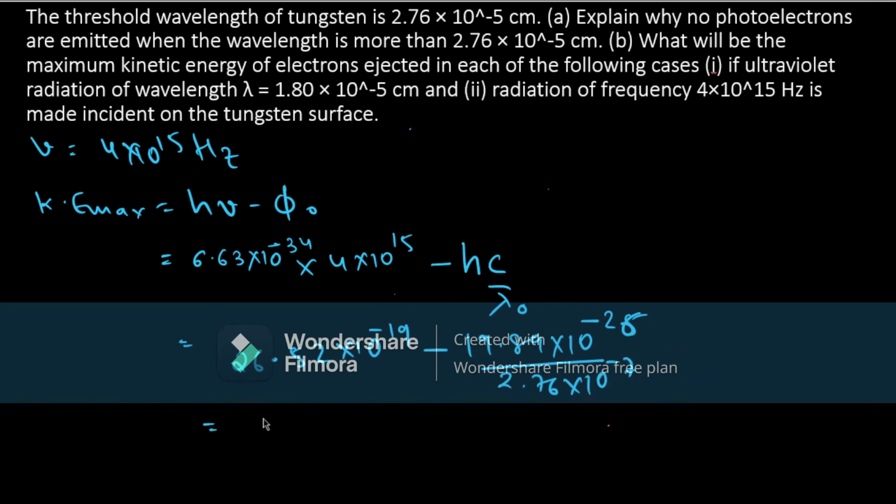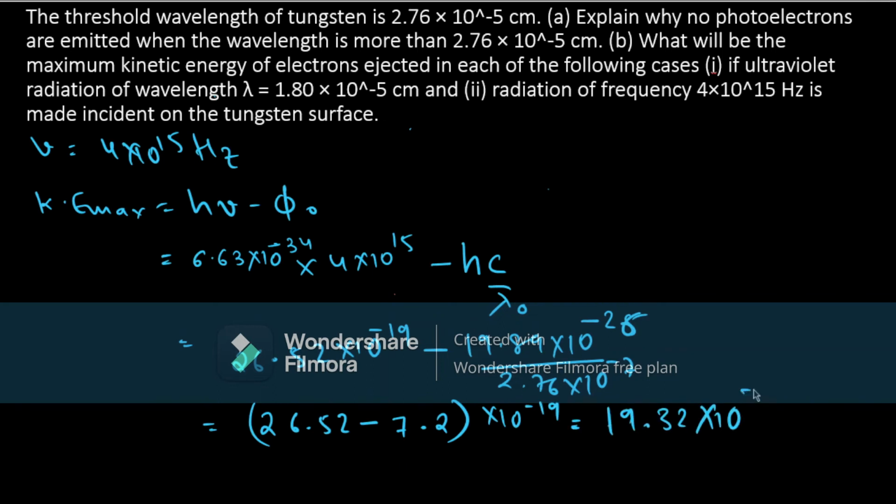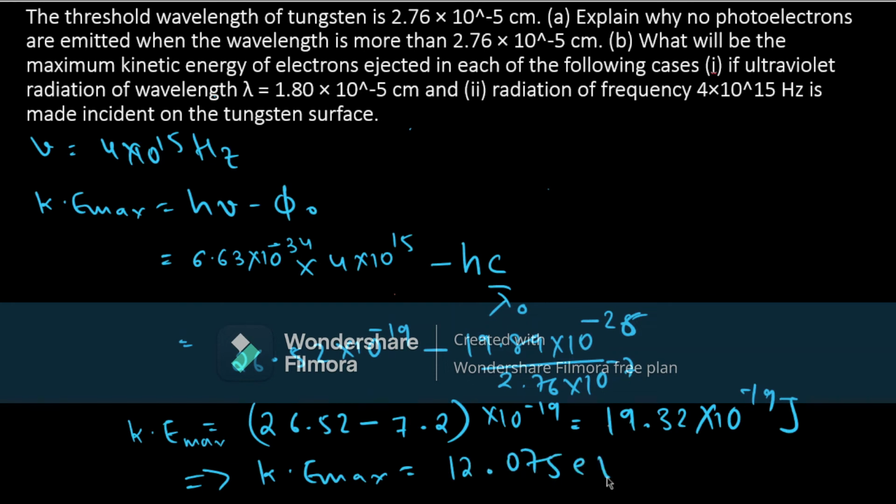Solving this we get 26.52 minus 7.2 into 10 raised to minus 19, which gives us 19.32 into 10 raised to minus 19 joules, the Ke max value. In terms of electron volt, if you want, Ke max will become 12.075 electron volt.